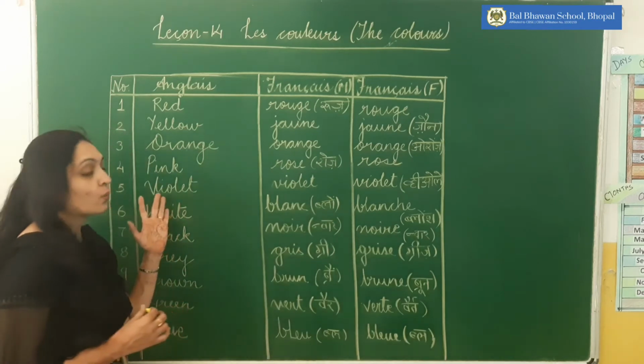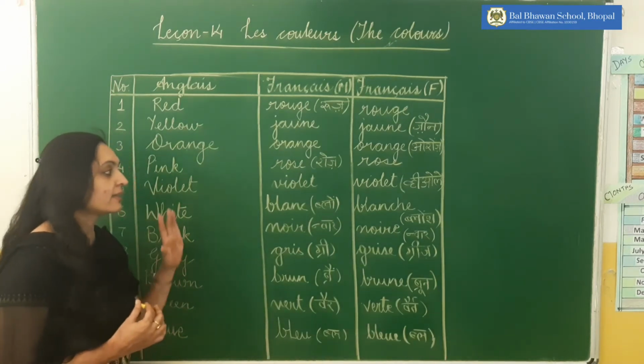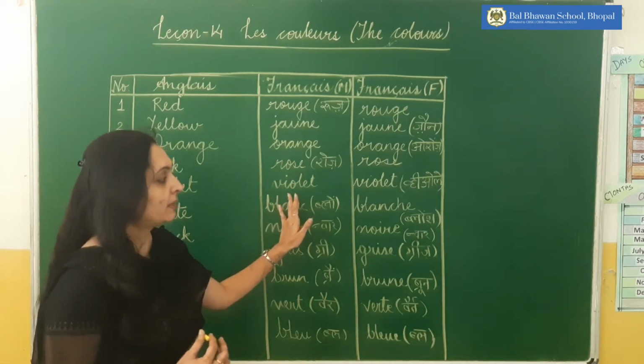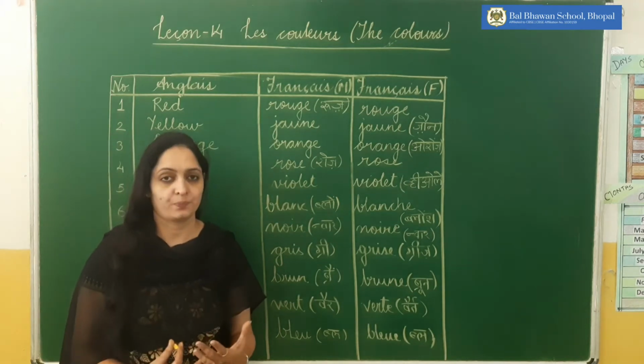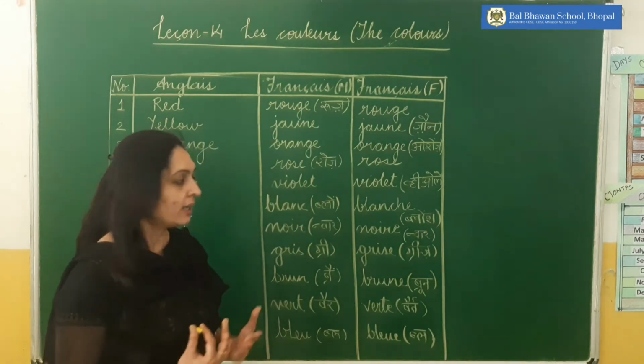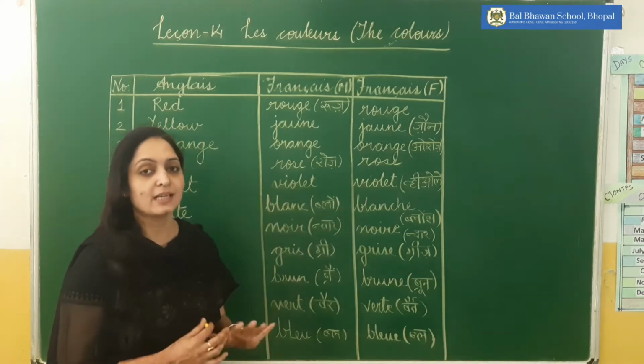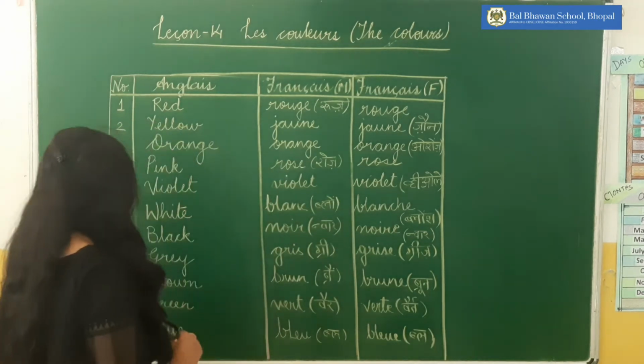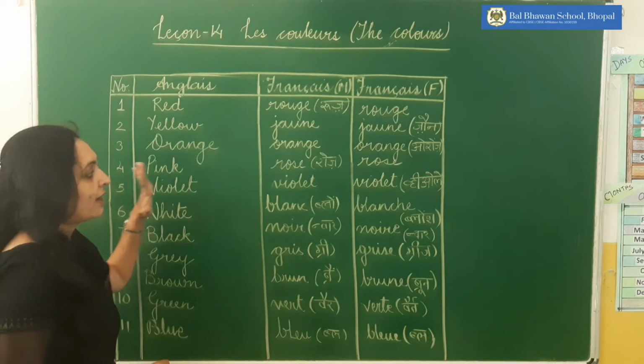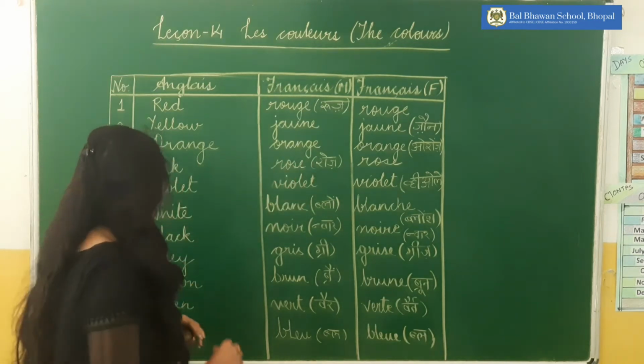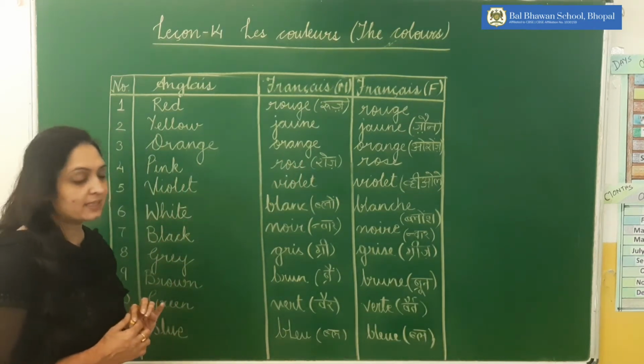And next one is violet. Again the spelling is the same in French, but the pronunciation is violet. For both masculine and feminine, it's violet. These are the first 5, having the same masculine and feminine spelling. Now white, the basic color white.